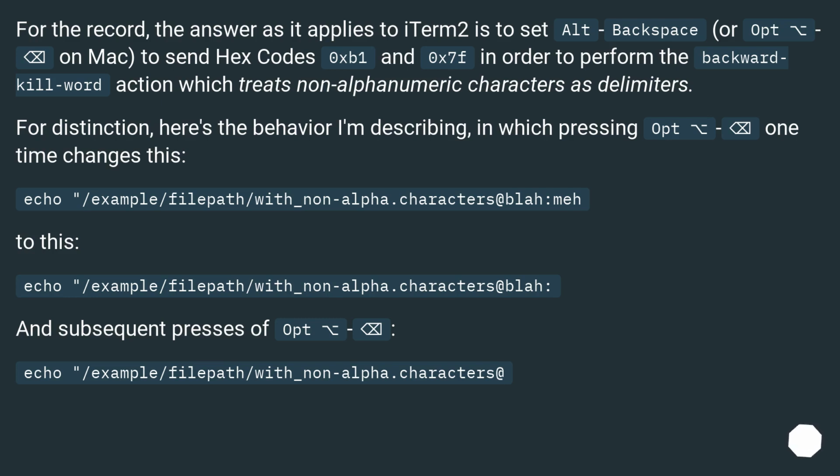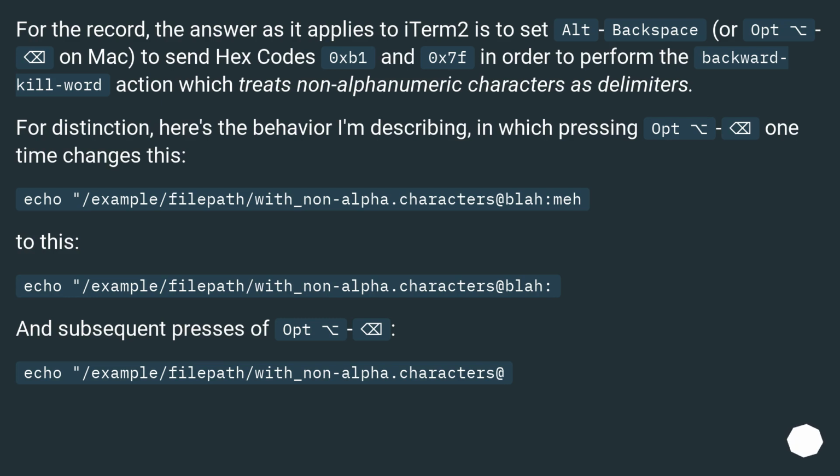for the record, the answer as it applies to iTerm2 is to set Alt+backspace, or Opt on Mac, to send hex codes 0x1b and 0x7f in order to perform the backward-kill-word action, which treats non-alphanumeric characters as delimiters. For illustration, here's the behavior I'm describing, in which pressing Opt one time changes this: